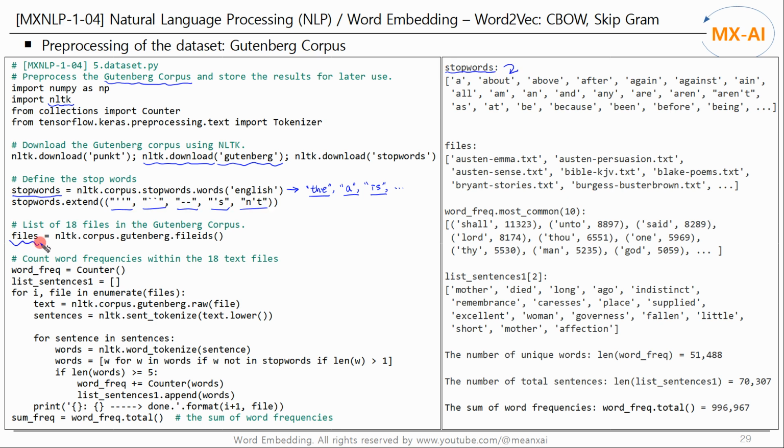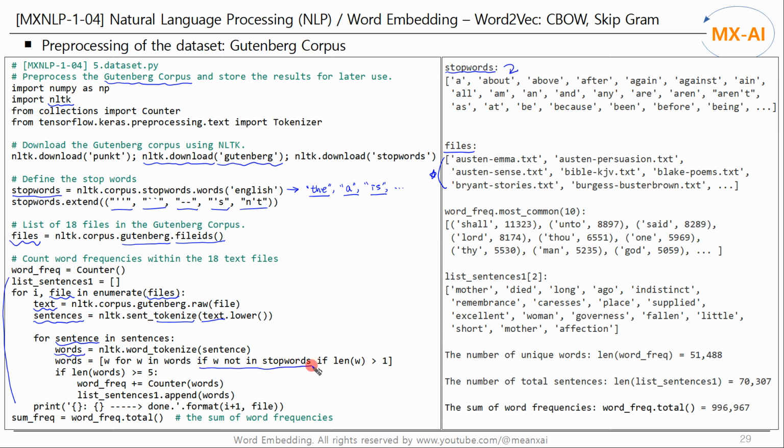Next, we get a list of file names from the Gutenberg text files. This list contains 18 text file names as follows. Next, let's count word frequencies in these text files. Get the file names one by one from the list of file names, and load the text contents of each file. Then we split the text into a list of individual sentences, and we split each sentence into a list of individual words.